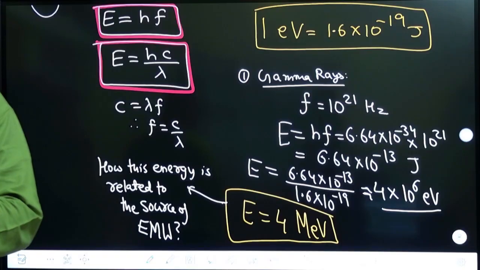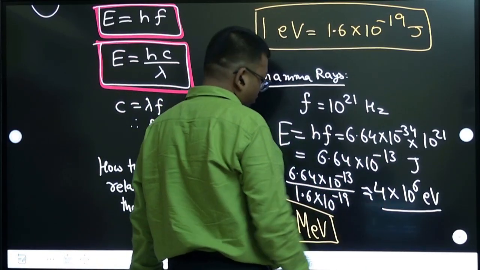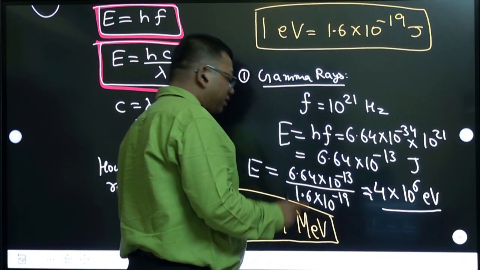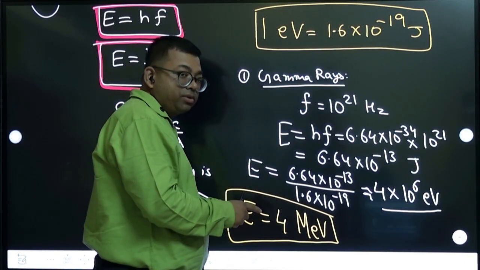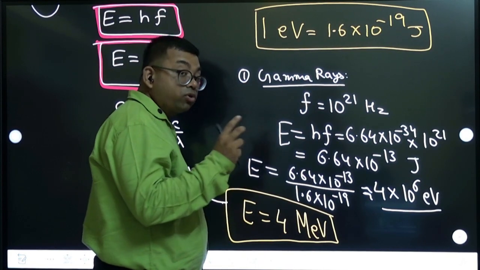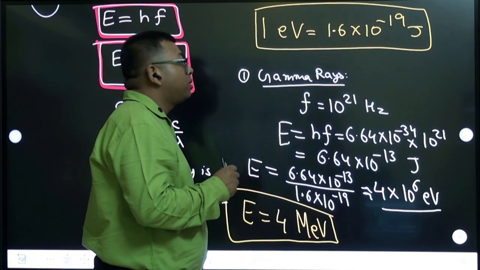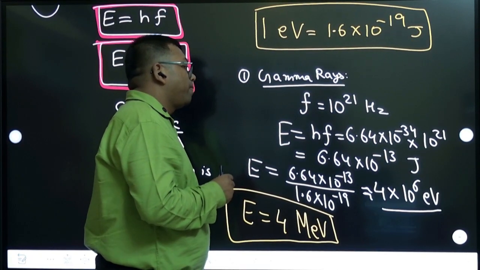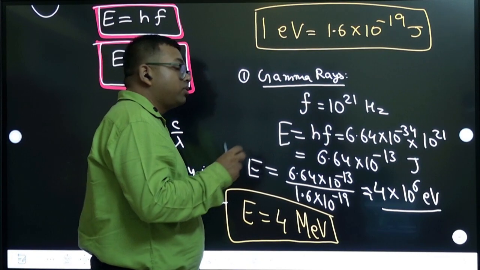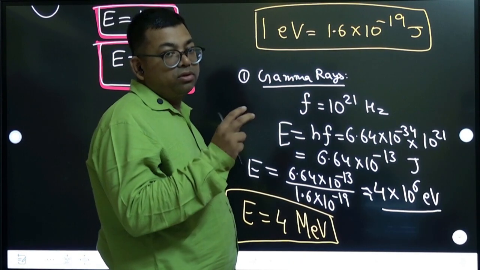Then the next question, question number 10. Like this you have to do for all others. I will recommend that you do it for all waves, because you'll get some idea about the energy of the photon: each photon, like X-ray photon, gamma photon, visible light photon, or radio wave photon. What are the energies of those? Some rough idea is very important to know for estimation. Okay, then let us go to the next question, number 10.